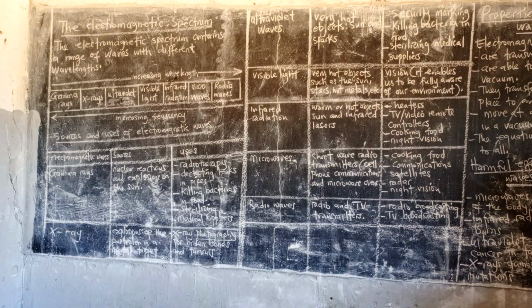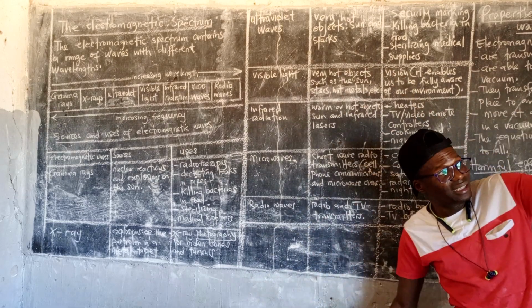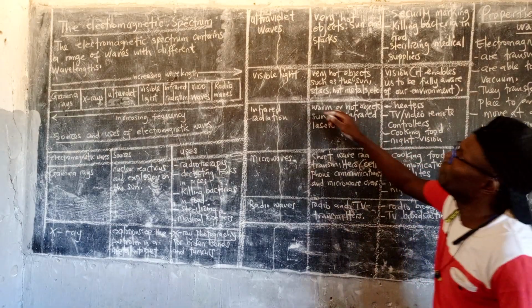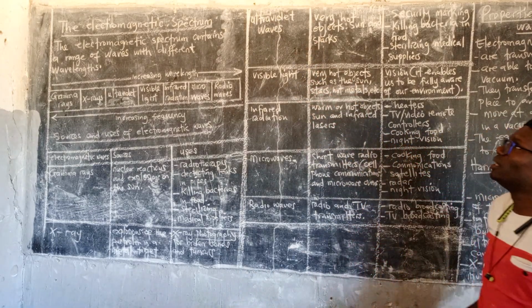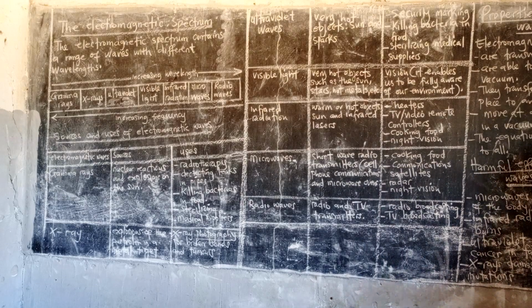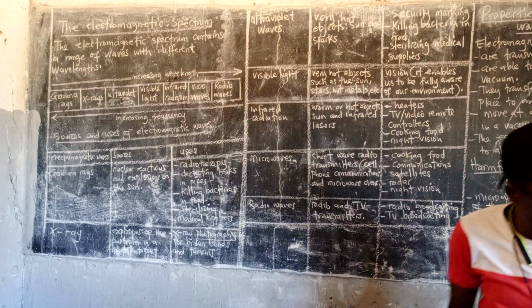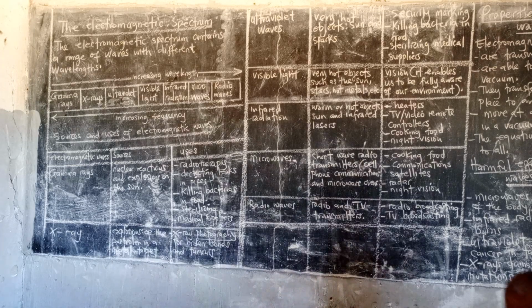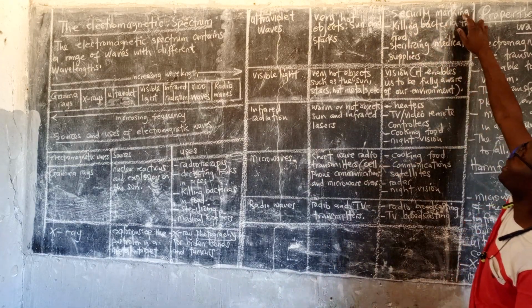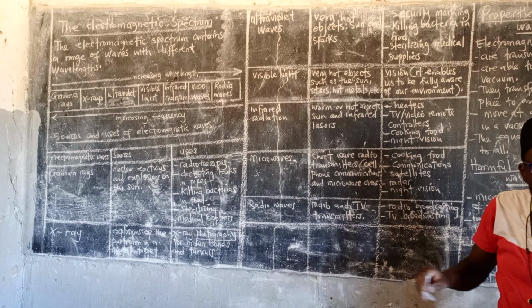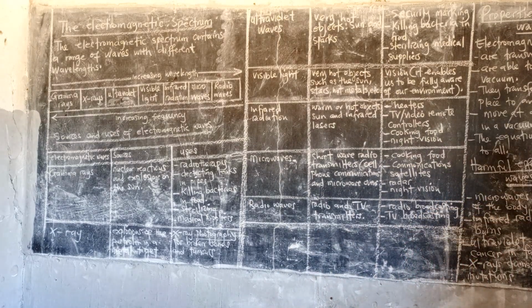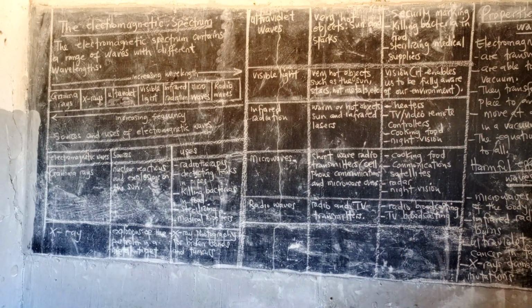Then we come to ultraviolet waves. These come from very hot objects such as the sun, the sparks, even the heat that we're getting from the sun there. That is an example of what? Ultraviolet waves. Where is it used? It is used in security marking. Now, what does it mean? In other books, instead of security marking, you're going to find what you call burglar alarms. Like when you enter a pin on the door.